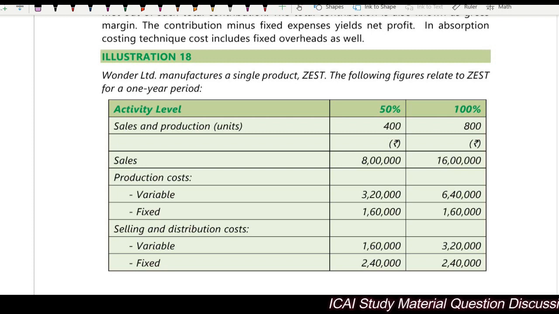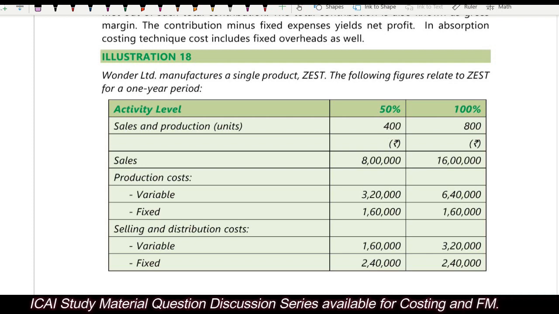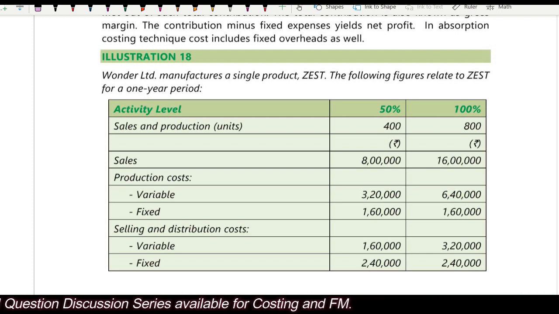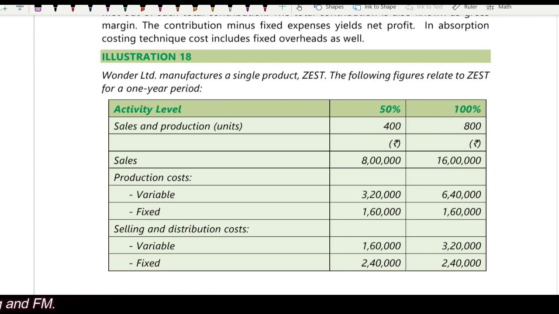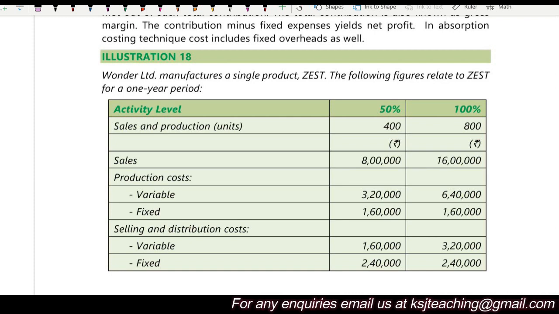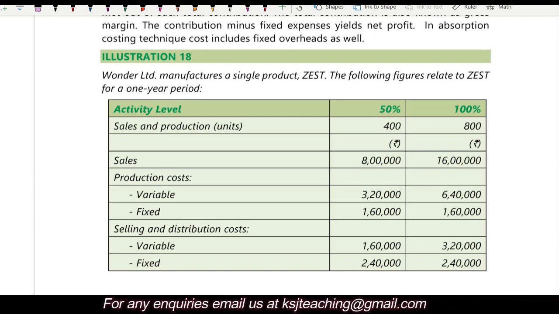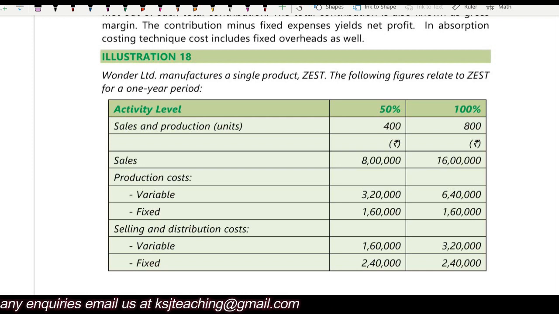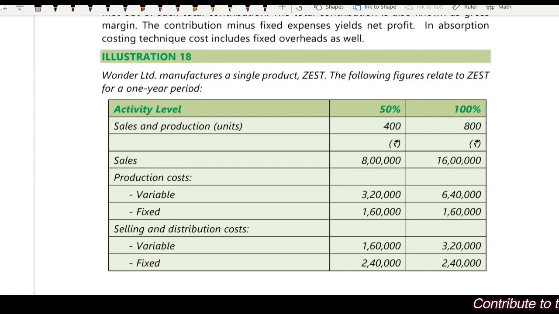Absorption costing is you absorb the overheads on some basis. Now these kind of questions can be asked in the examination, where you will be asked to prepare the cost sheets or the presentation or the statements as per the absorption costing and as per the marginal costing also. These kind of questions have already been asked in the examination and these can be repeatedly asked. Let's do illustration number 18 through which it will be more clear.